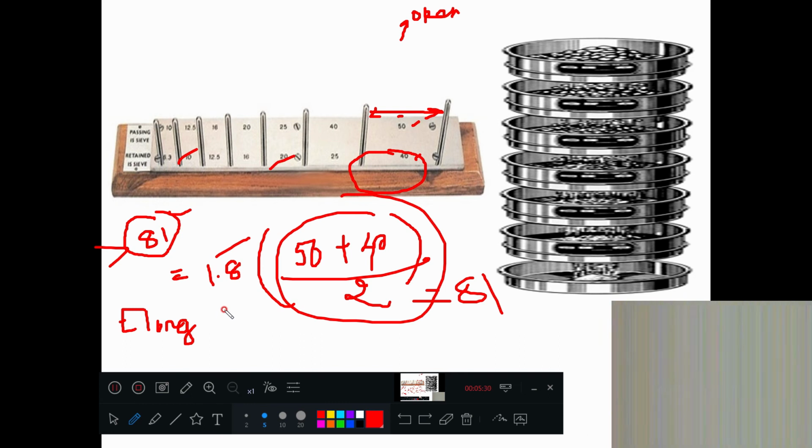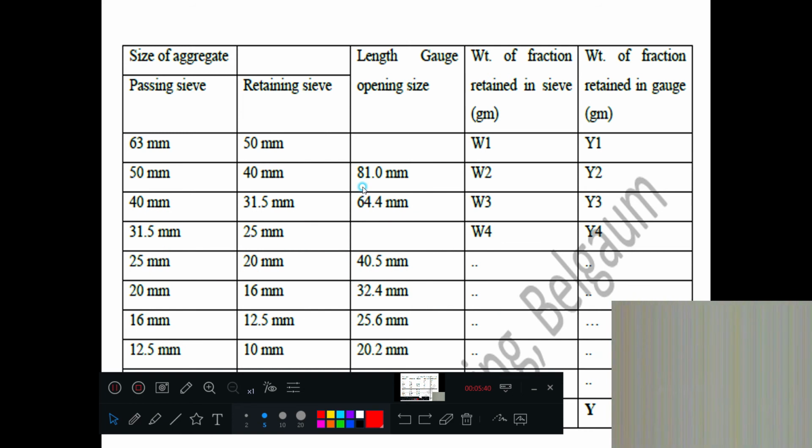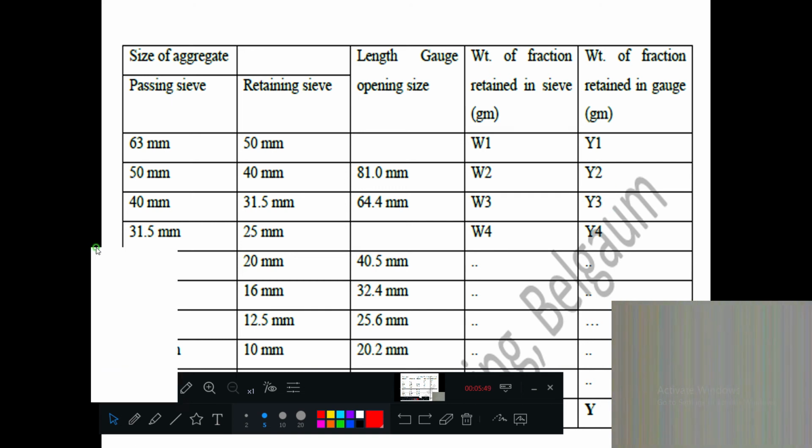Similarly, for other sizes you can do the same. 40 plus 25 divided by 2, into 1.8. You will get 58.5. Now remember w1, w2, y1, y2 like this. In the diagram I will explain.